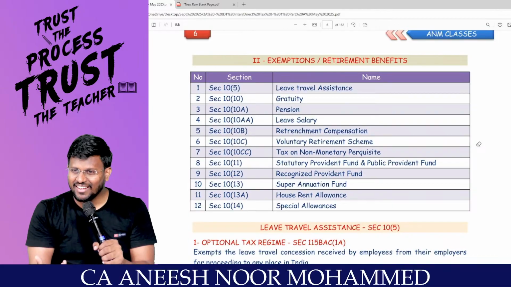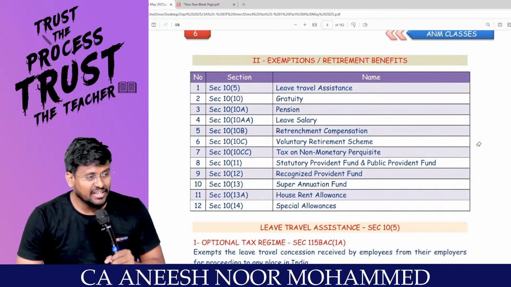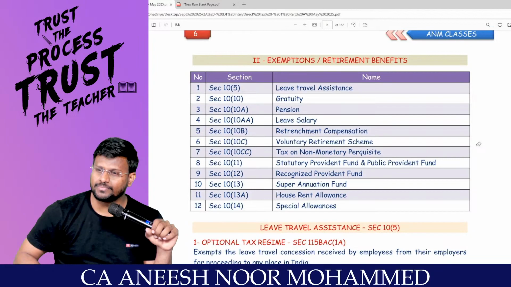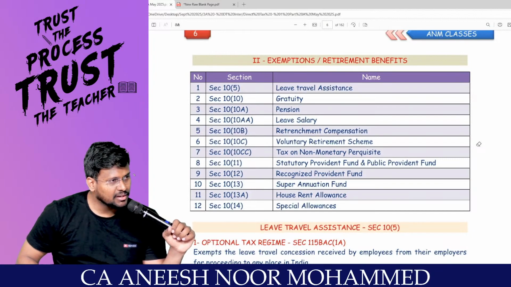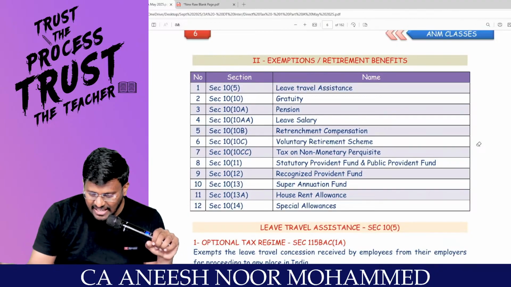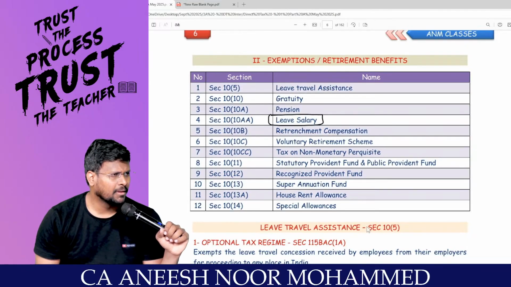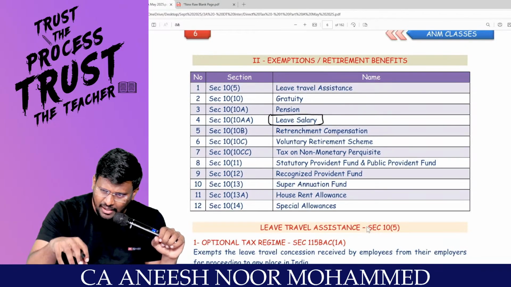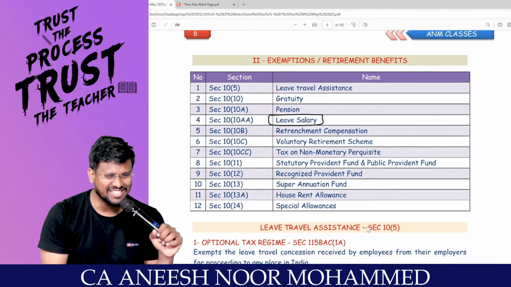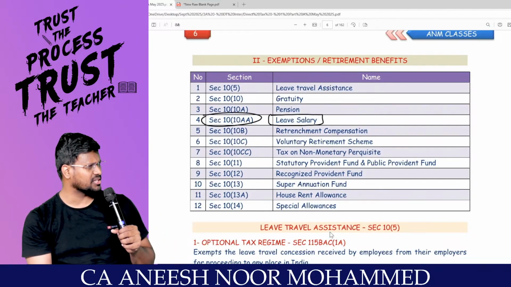Sir, I will come and work, sir. Then I am supposed to pay double salary. Am I right, sir? Yes, sir. Some people, sir, will take 30 days of leave. The remaining days, if you are working, I am supposed to pay salary. That salary is called leave salary. That leave salary is an income to the employee and should be taxable under the head salary. But the Income Tax Act says don't pay tax. It will be exempted under section 10(10AA).